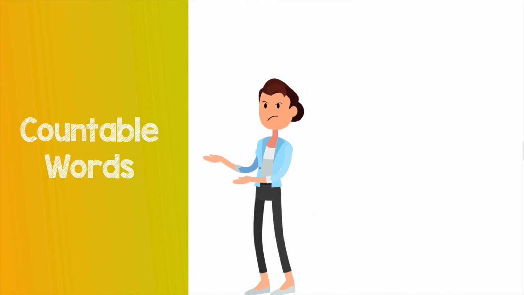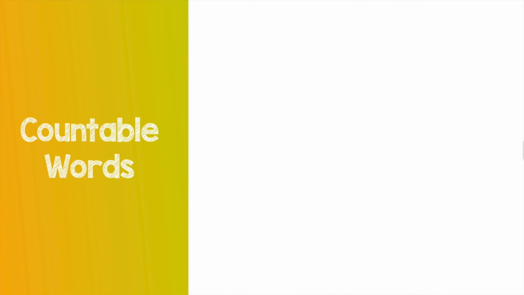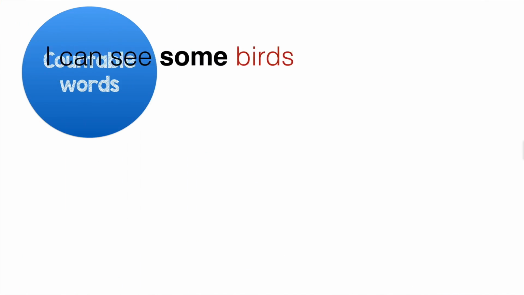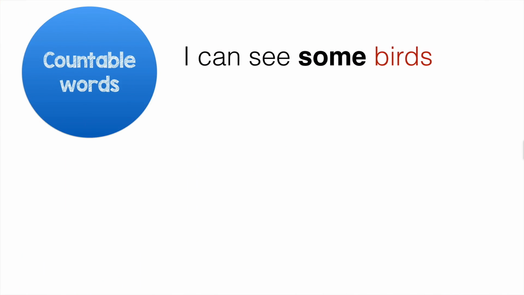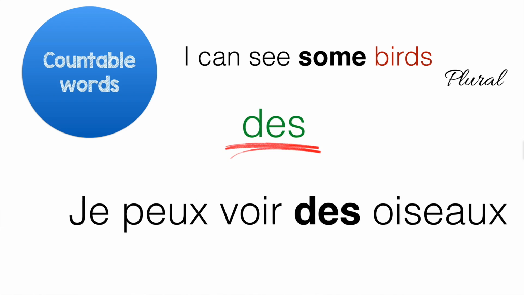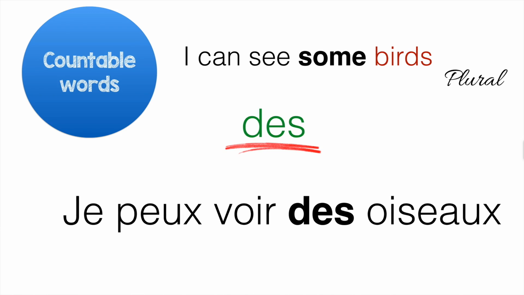Let's see now the second part with countable words. In this case, I can see some birds. Here, birds is plural, and of course you can say 2 birds, 3 birds, 4 birds, as you want. How to translate some here? Well, we are going to use the plural form of de, which is des. So, I can see some birds: Je peux voir des oiseaux.